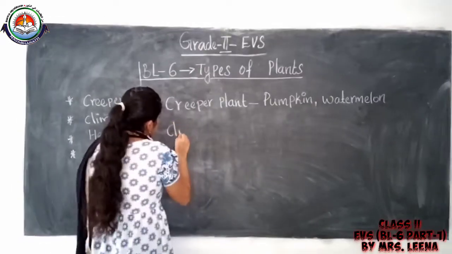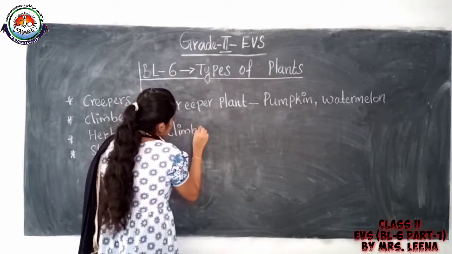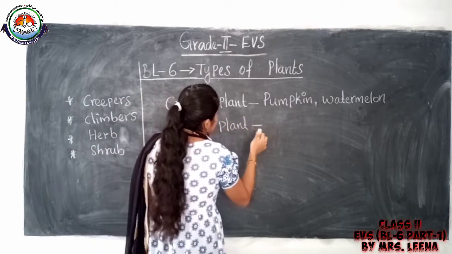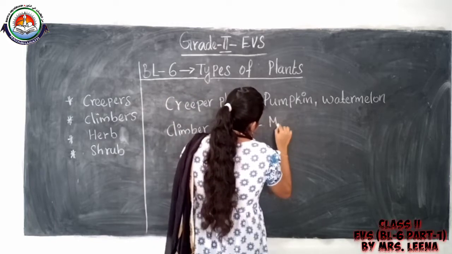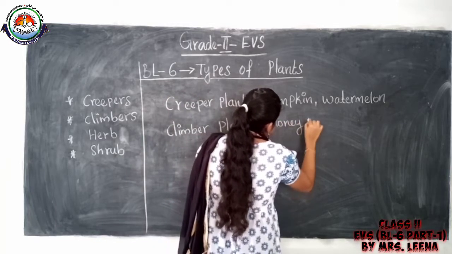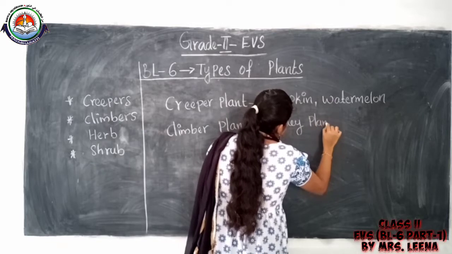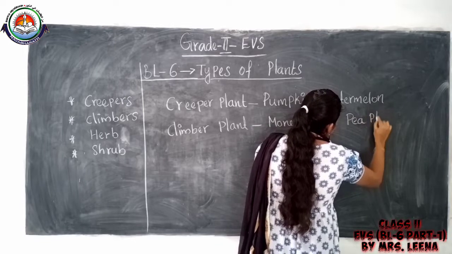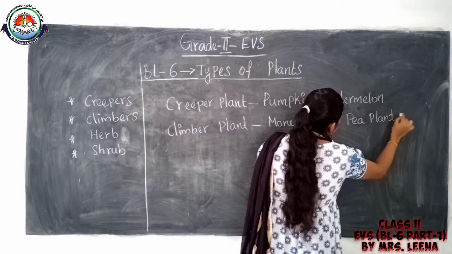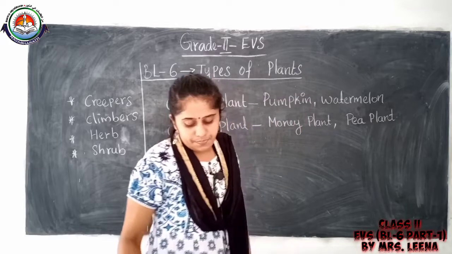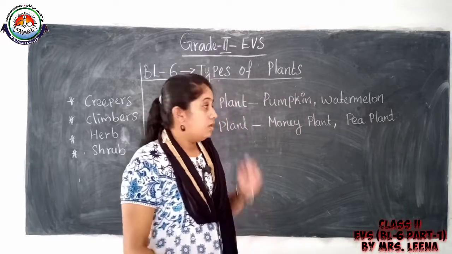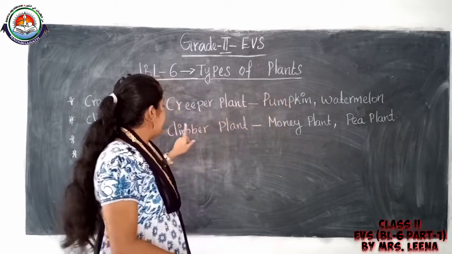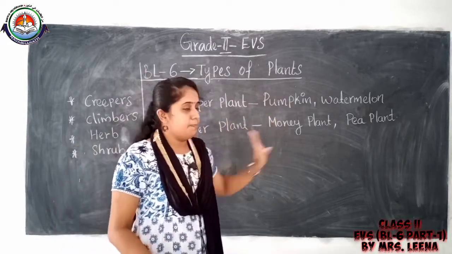Then climber plant examples are money plant, then pea plant. Okay, so these are the creeper plants, pumpkin and watermelon, then the climber plants, money plant and pea plant.